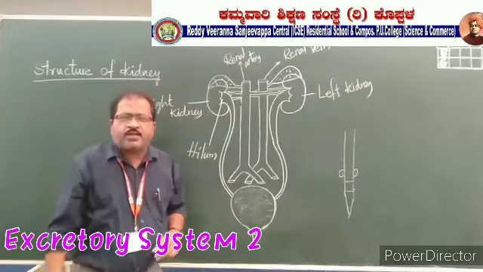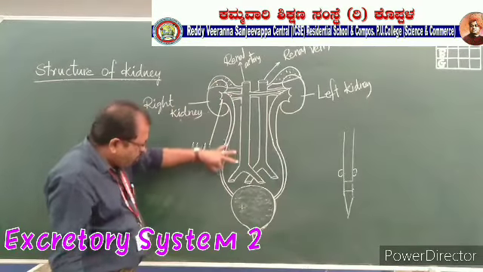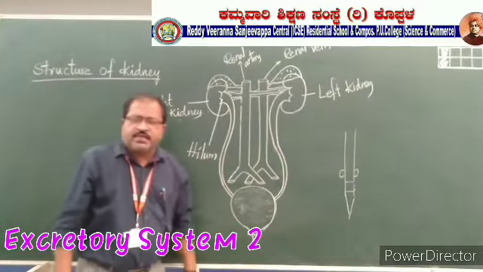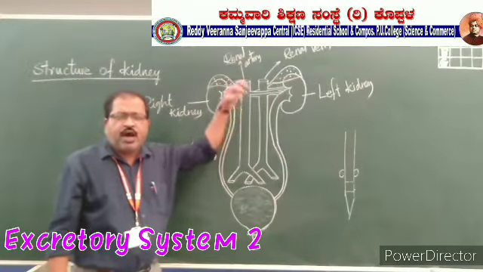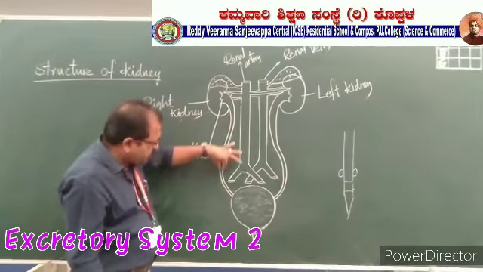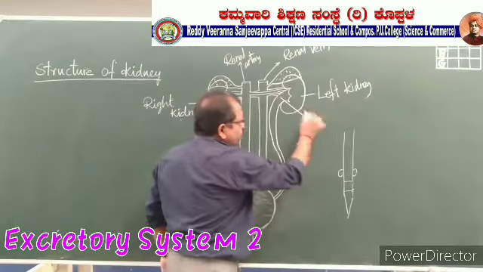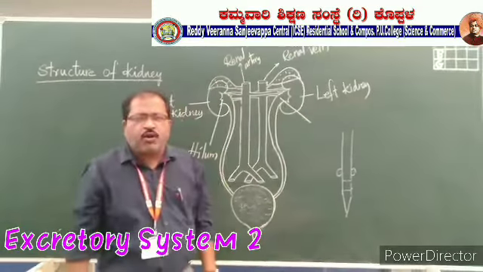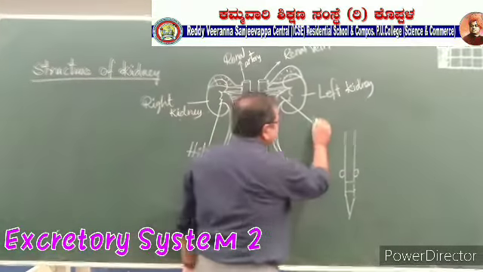The depression is called the hilum. From this depression, you will find a long tube-like structure rising. At the beginning, where it comes from the hilum, it is much broader, and as it goes downwards, it becomes narrow. The broader area of this tube is called the renal pelvis.